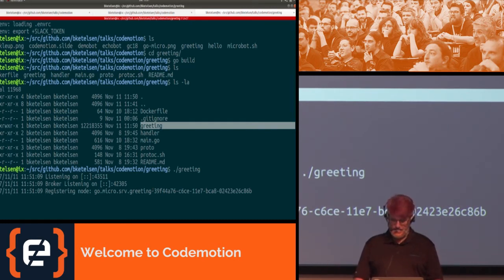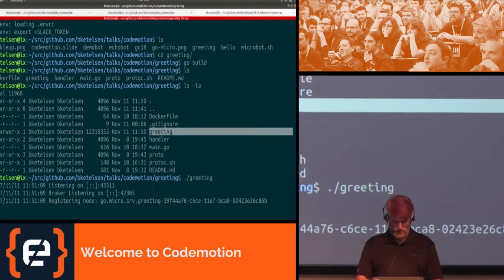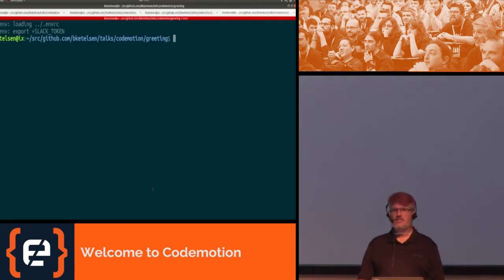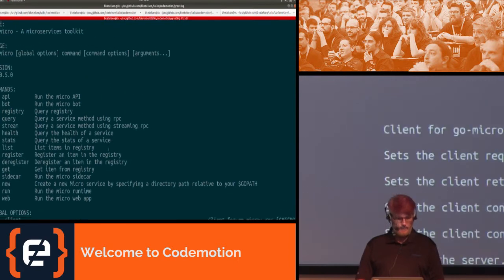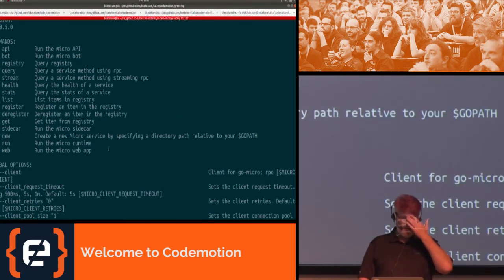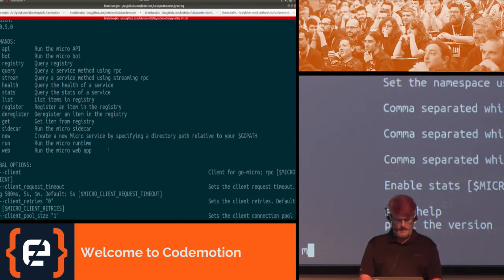So what can we do with this? Well, let's see. The best way to call a microservice in testing is to use the micro command itself. So you remember all of those options that micro had. Let's go look at some of them now and see whether some of them might be useful. So we could do micro list.